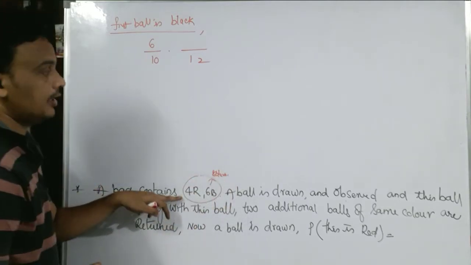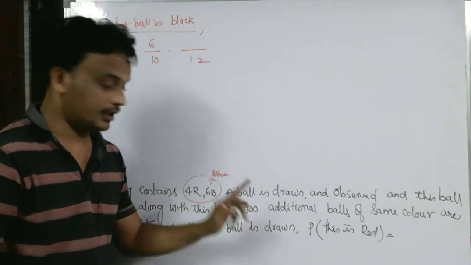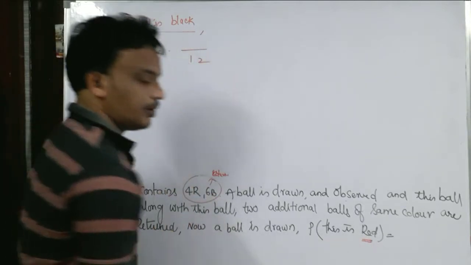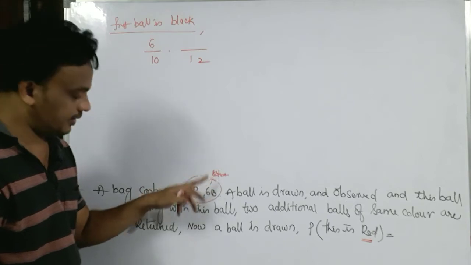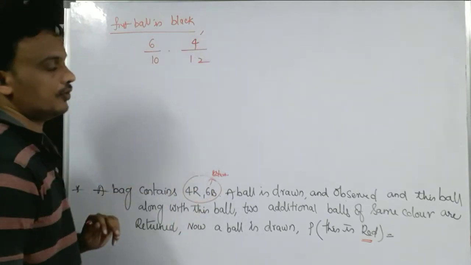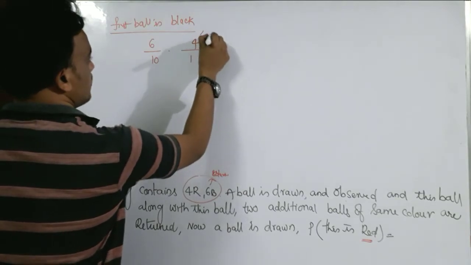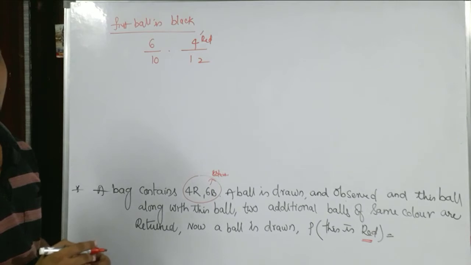Now you select one ball, and this time it should be the red ball. The black balls were added, the red balls are as they were, 4 red balls. So these are all the chances, 4 reds. Next, this is the case when the first ball is black.